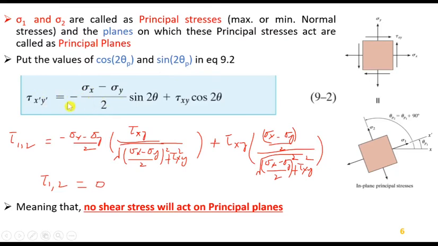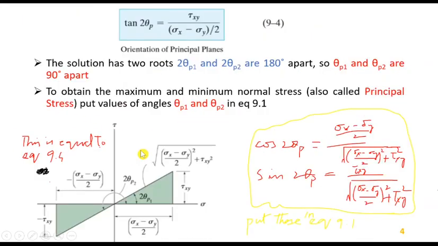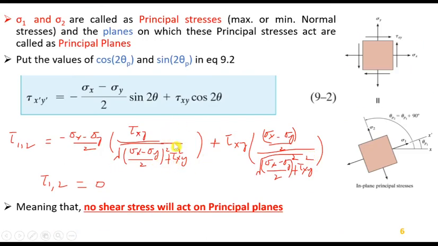So when we put here minus (σx − σy)/2 into sin 2θ plus τxy into cos 2θ, we obtain the values of sin 2θp and cos 2θp from the triangle and put them in equation 9.2: minus (σx − σy)/2 into τxy over the square root of ((σx − σy)/2)² + τxy², plus τxy into (σx − σy)/2 over the square root of ((σx − σy)/2)² + τxy².